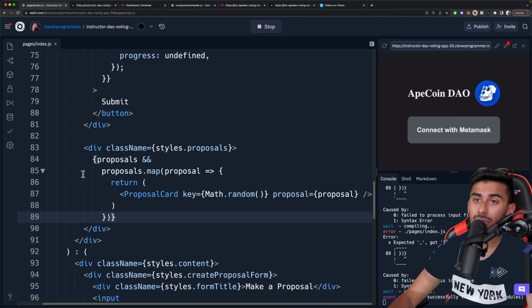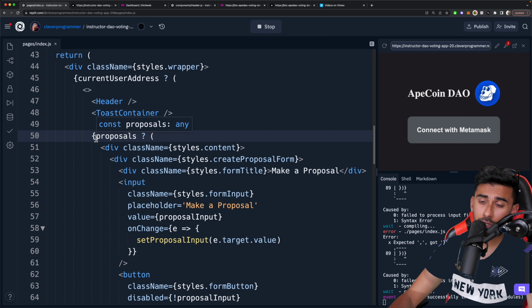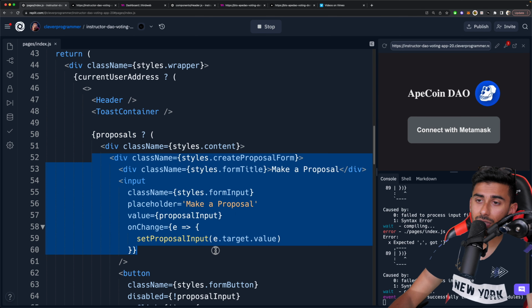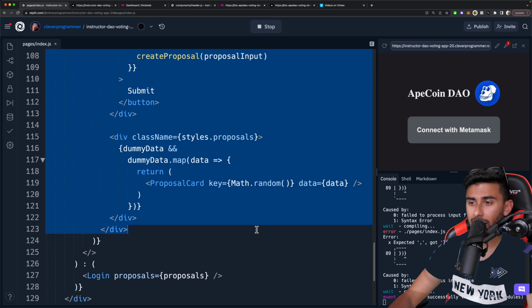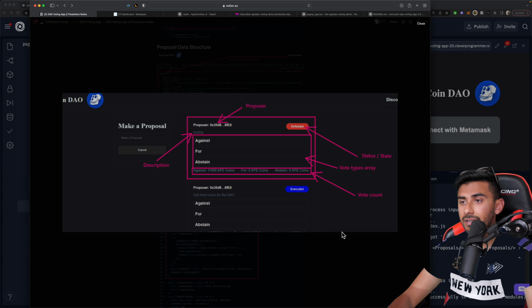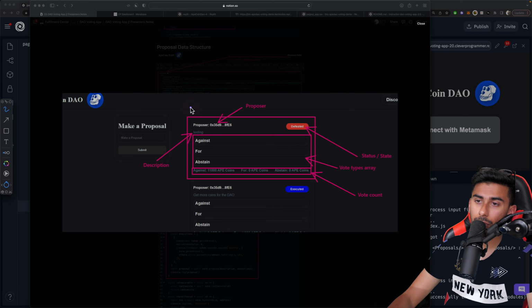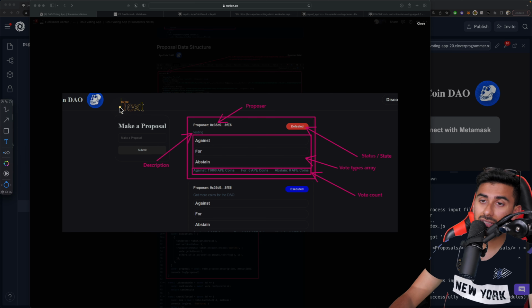And if there aren't, if we're in a situation where we don't have proposals, right? So you can see the whole thing is wrapped in a ternary operator with proposals. So if proposals exist, do this. If proposals don't exist, well, then what I want you to do is show the dummy data. You guys see that right there? Dummy data. So this here is the structure of the one proposal we get, right? So imagine this is a proposal right here. The top part of that proposal is the proposer, who proposed, okay? And then this part over here, it says testing or whatever, right? We said hire a React.js developer. That's the description. And so this is the data structure, okay?